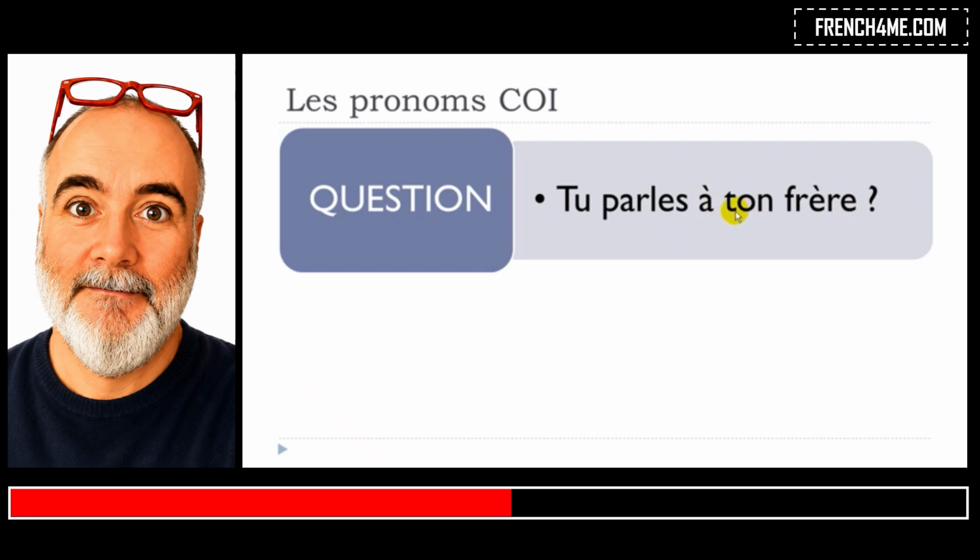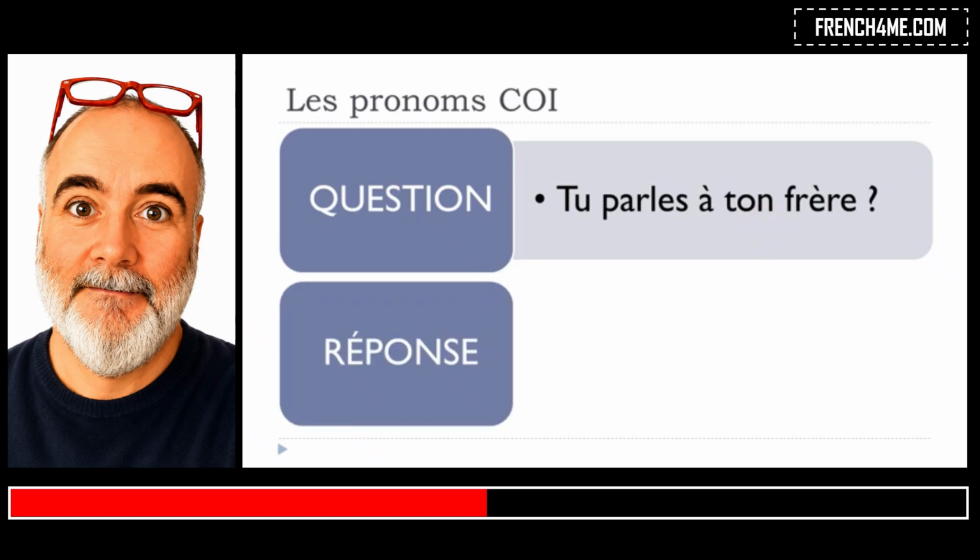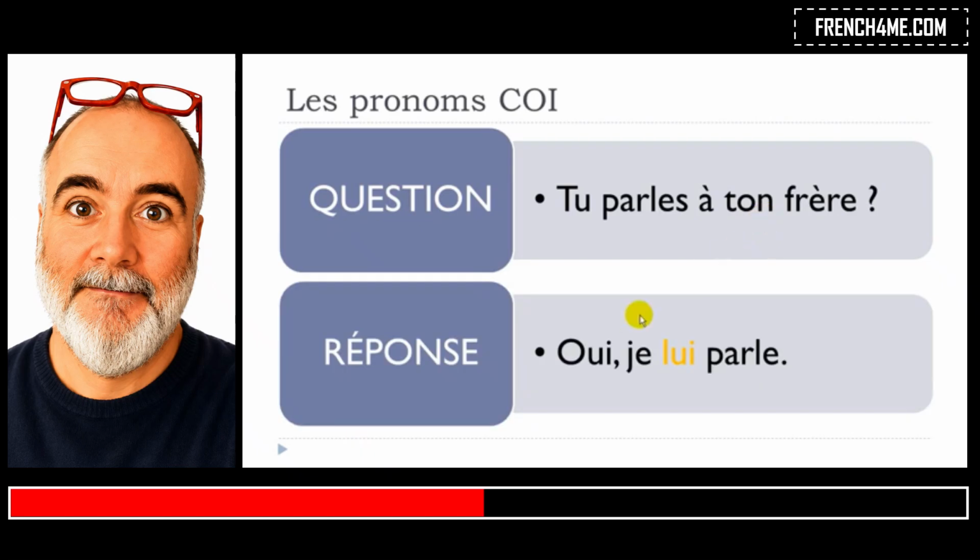We know that it's masculine because it's brother, and we've got the information here because it's ton. So we've got all the elements to reply using the pronoun: oui, je lui parle.